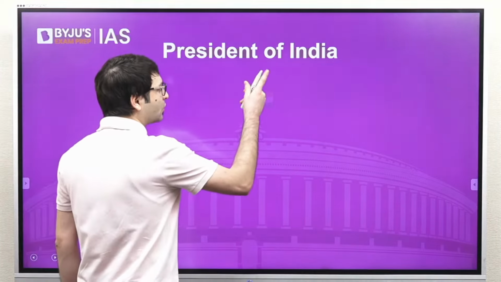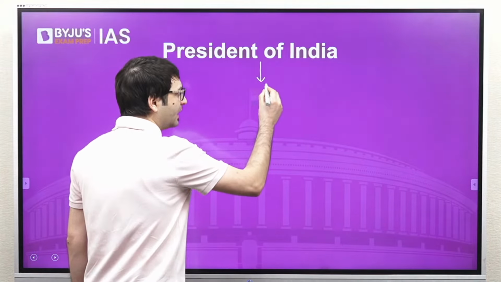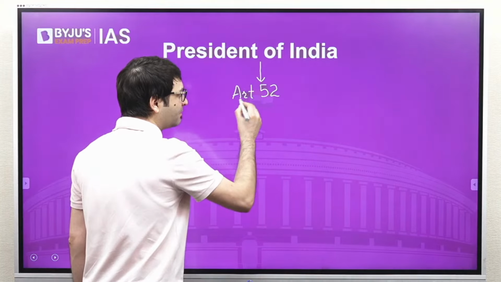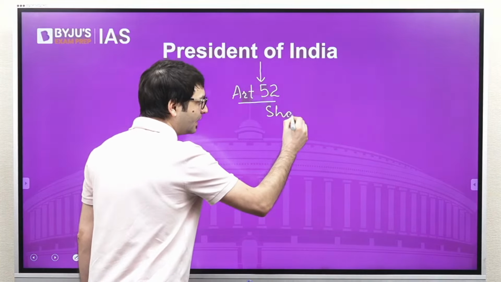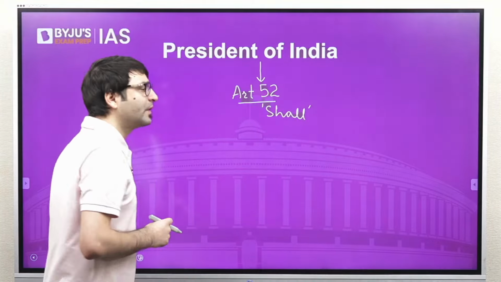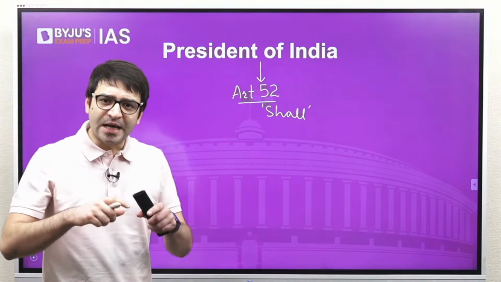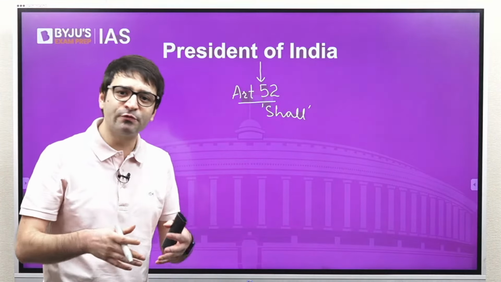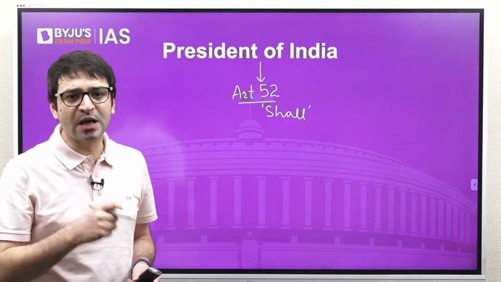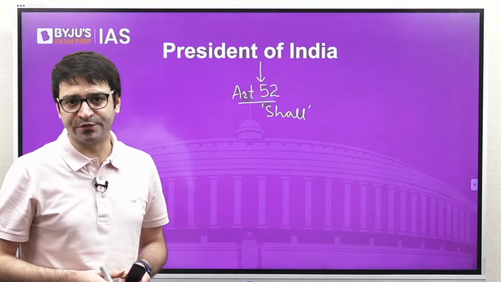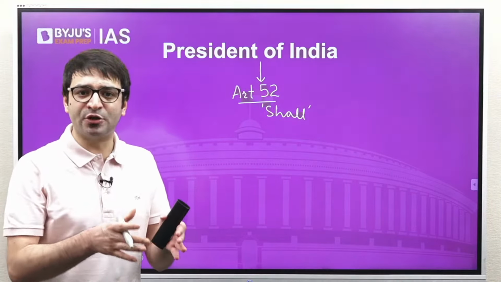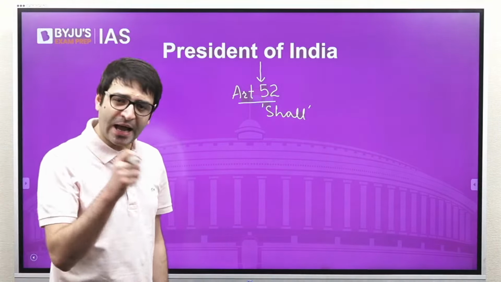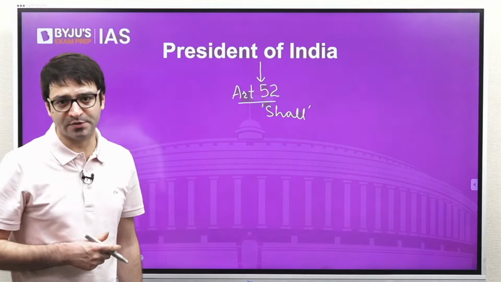When we look at the Constitution of India, it says under Article 52 that there shall be a President of India. And this word shall makes it clear that our constitutional scheme cannot be imagined to function even for a brief moment without somebody occupying the post of the President of India. So there shall be a President of India means that this office can never remain vacant. Someone has to occupy this post at all times.